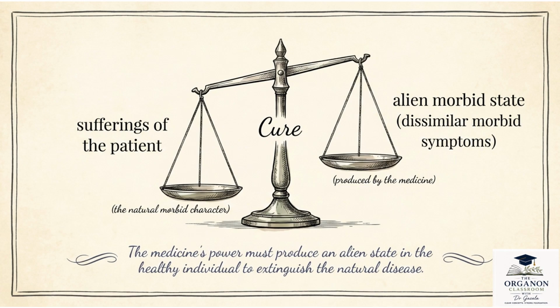ठीक है, cure is possible only when the medicinal disease has the right relationship with the natural disease, जो हम बोलते हैं similar remedy, right, single similar remedy. तो उसी की बात यहाँ हो रही है, and the concept then ultimately leads us to the law of similia similibus curantur. So, this slide is preparing us to understand why medicines that produce similar symptoms are capable of curing, while those producing dissimilar symptoms are not.